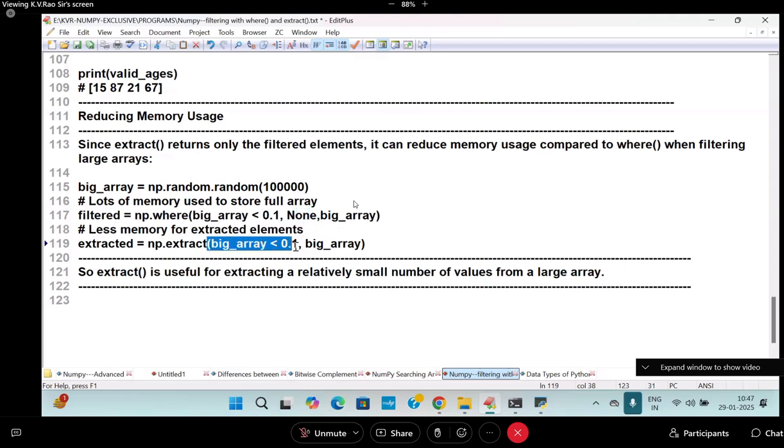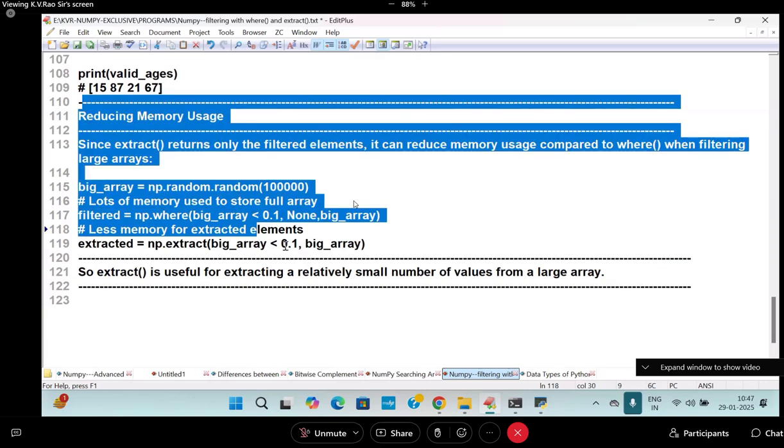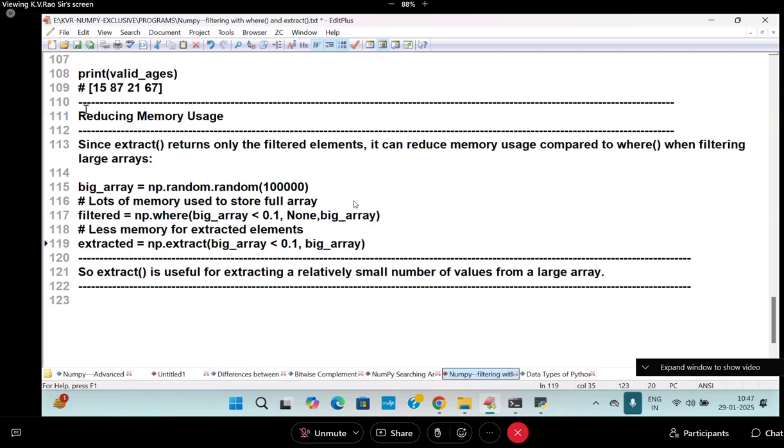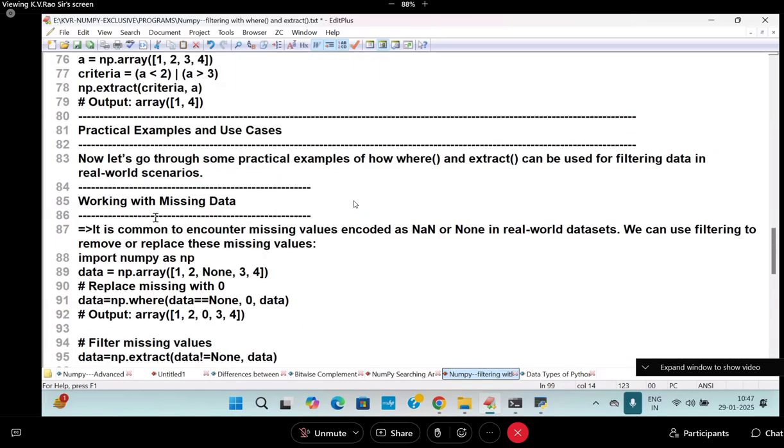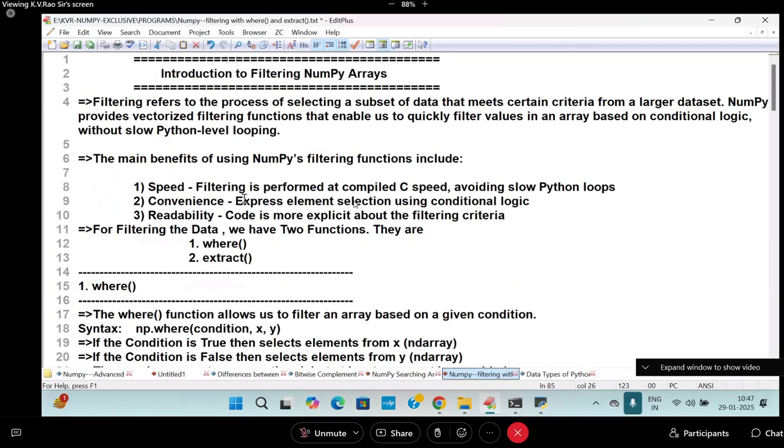Big array values you are taking less than 1. Definitely, compared to the filtered one and the extracted one, the extracted one will contain less memory space than the filtered one. So this is a memory usage comparison. If you feel it is a burden, you can go for data cleaning, handling missing values, with which functions here? Where and extract. I hope it is clearer today how to extract the data.